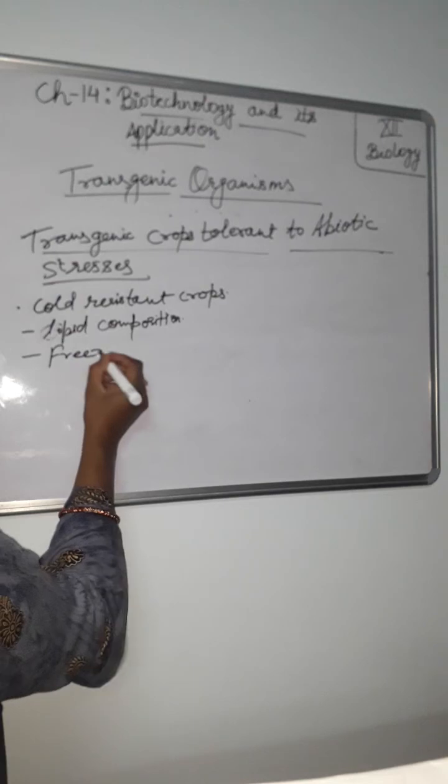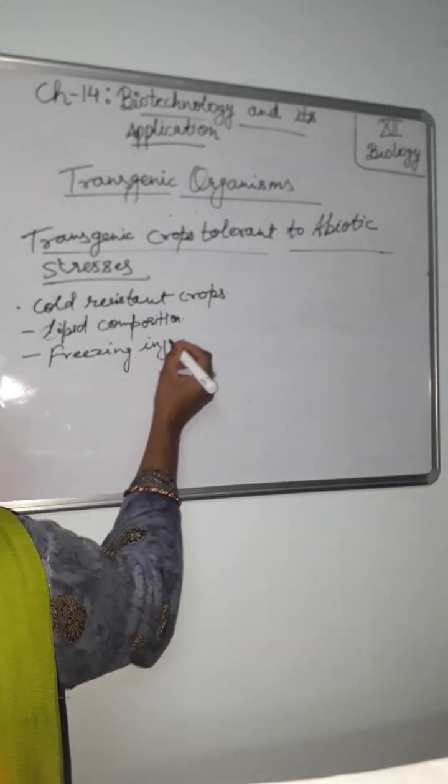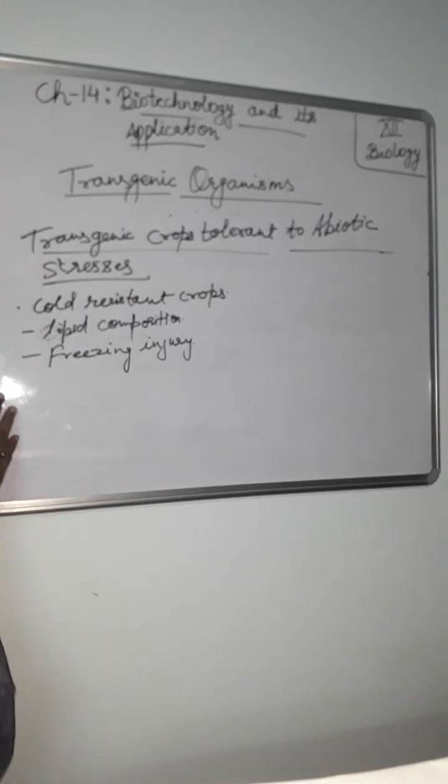Freezing injury. And genetically engineered tobacco has shown a considerable decrease in chilling sensitivity. Understand it? New strategies are developed that can be used to develop transgenic crop plants with improved tolerance to cold stress. Mechanisms such as adjustment of lipid composition and accumulation of protective sugars have helped membranes to stabilize against freezing injury. And genetically engineered tobacco has shown considerable decrease in chilling sensitivity.